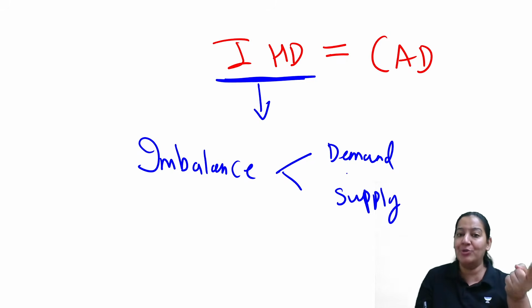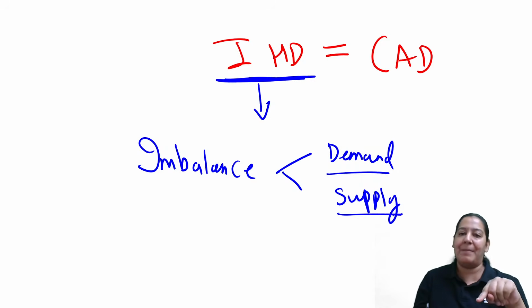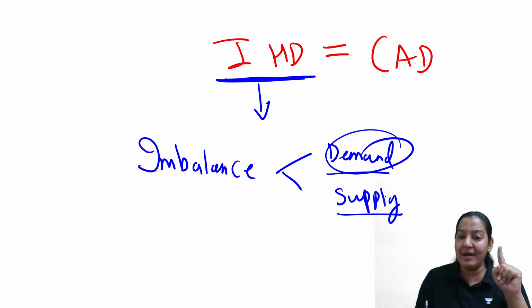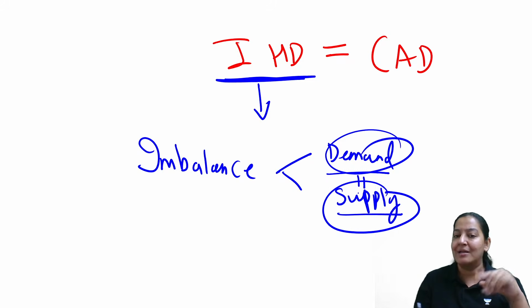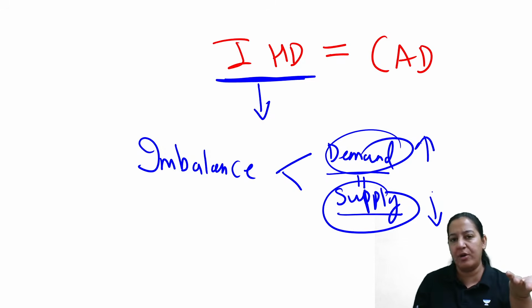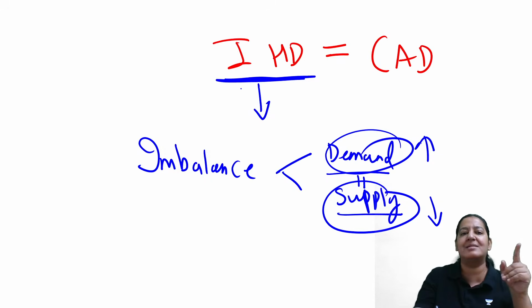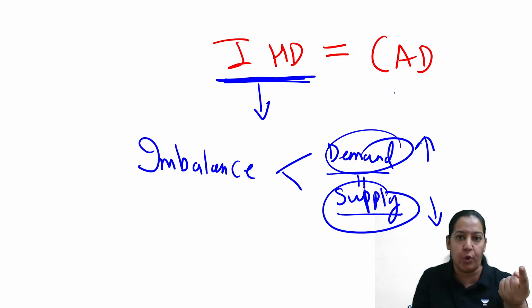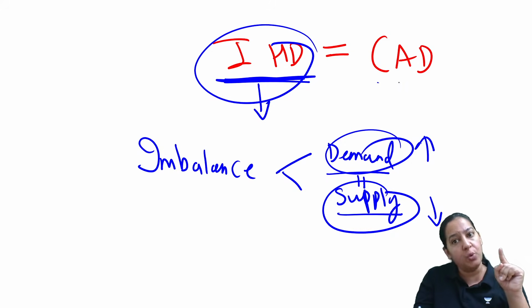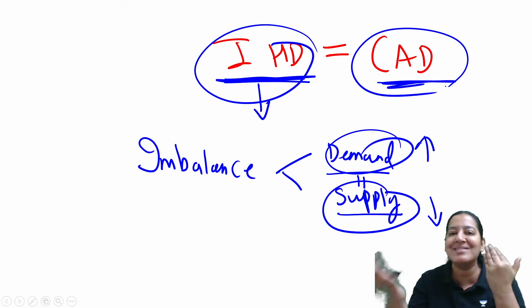I have already taught you what is the demand of the heart and what is the supply of the heart. Normally there is a balance. The demand is equally proportional to supply. But if you are giving less to the heart and asking for more work, the heart will not do that, and it will result in a disease, that is ischemic heart disease. Ischemic heart disease always results due to the obstruction of one of the coronaries. There are three coronaries, so any one can obstruct. We know the sequence of their obstruction. That's why ischemic heart disease is also known as coronary artery disease. It is one and the same thing.